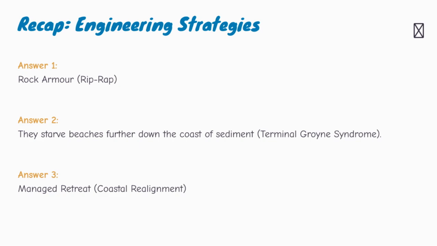For question 3, the answer is managed retreat or coastal realignment. This involves allowing the sea to flood low-value land, often to create salt marsh or reduce pressure on hard defenses elsewhere. These strategies all have benefits and costs, which is why coastal management is never simple.